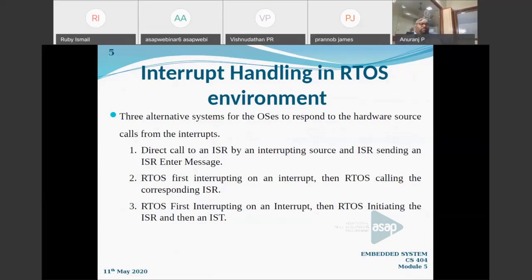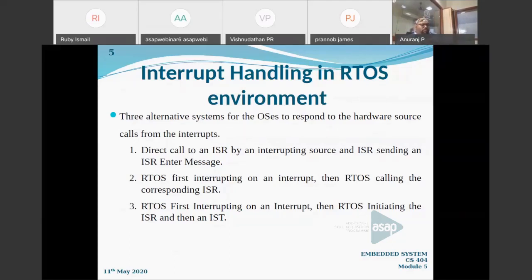Because we may have discussed some allocating algorithms in the interrupt service routine. There will be some scheduling methodologies, task scheduling algorithms: first come first serve, shortest job first, everything. We may have studied these algorithms in the operating system course, right? What is the importance of interrupt handling in the RTOS environment? Why are we giving so much importance?